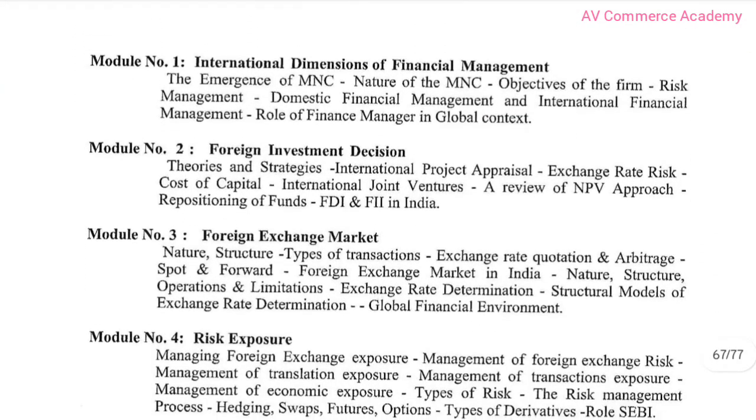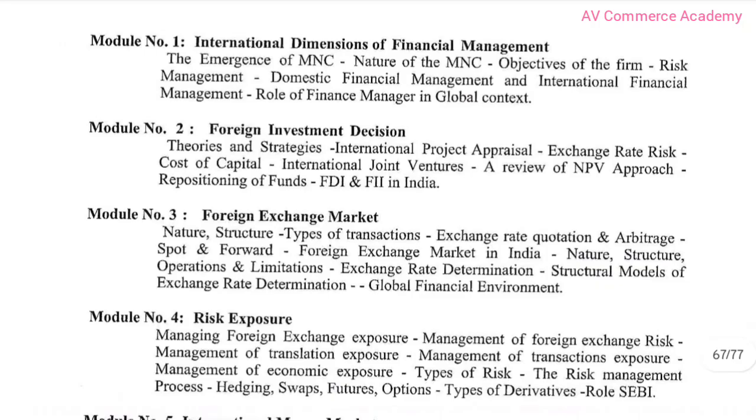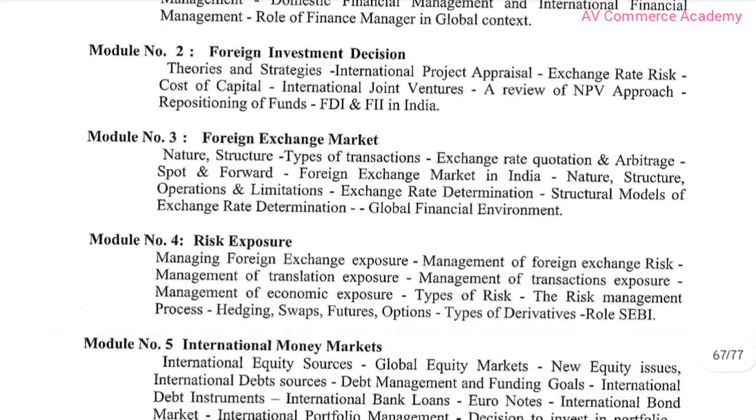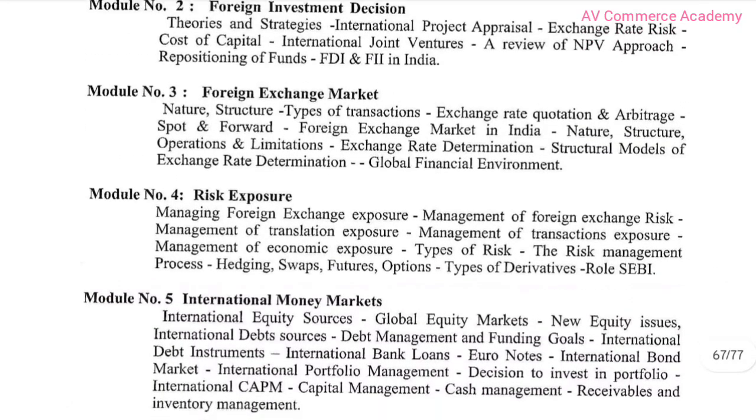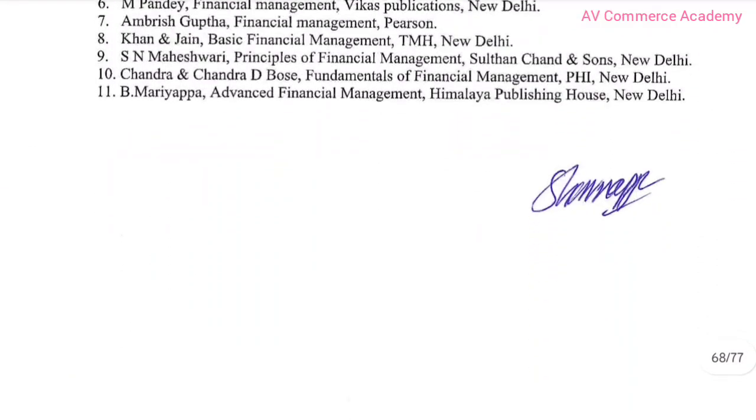And next subject is international financial management. First chapter is international dimensions of financial management. Second one is foreign investment decisions, foreign exchange. Fourth one is risk exposure. Fifth one is international money market. And here are reference books.